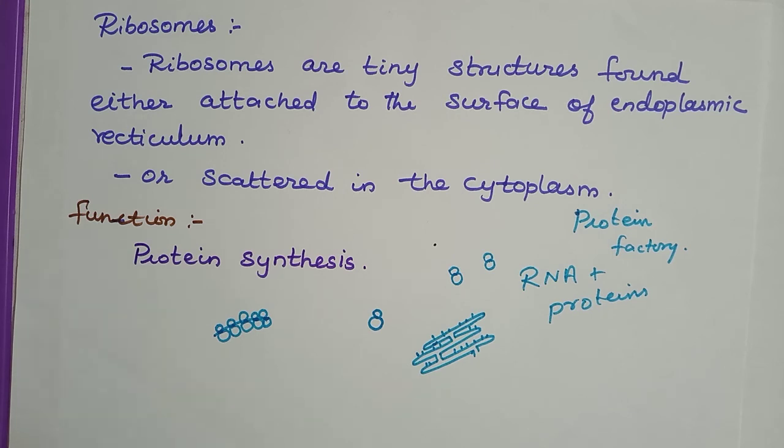Understood? Now I am going to end this chapter. What we learned today is about the cell organelles. Cell organelles are like organs present inside the cell. Some are living and some are non-living, and most of the cell organelles are double layered.